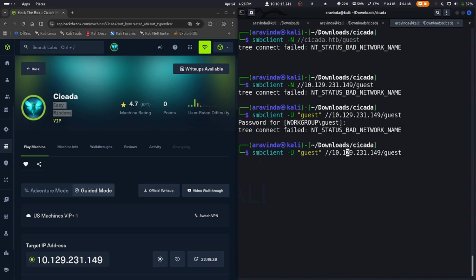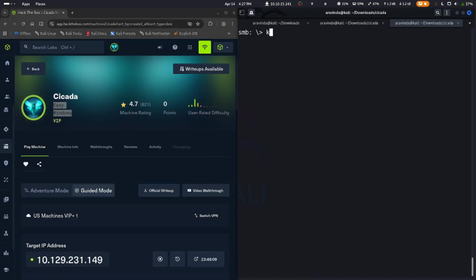So we delete this and we type HR, and we do another authentication using the -N option, capital N option, and we hit enter, and we log in to SMB.